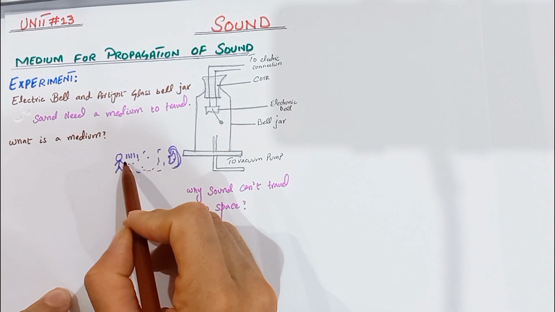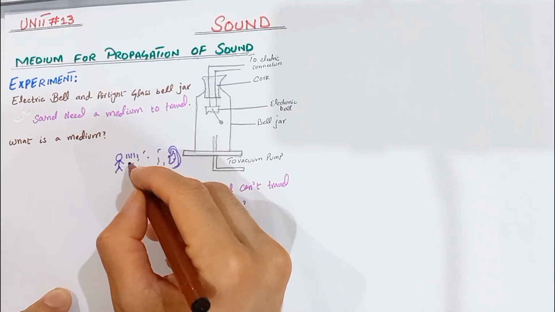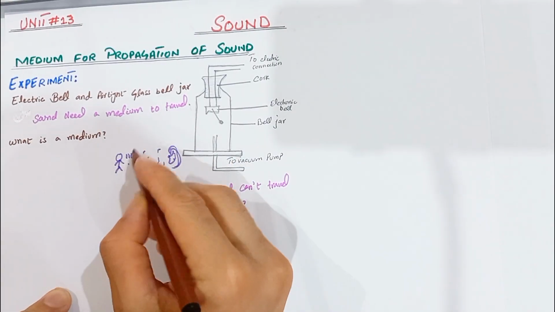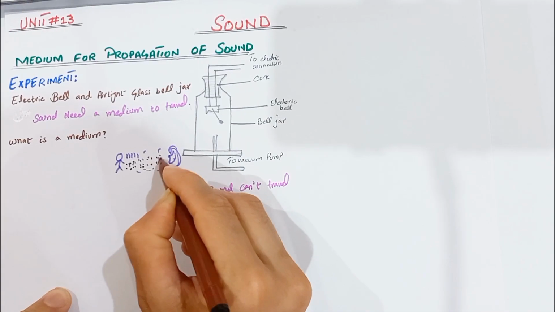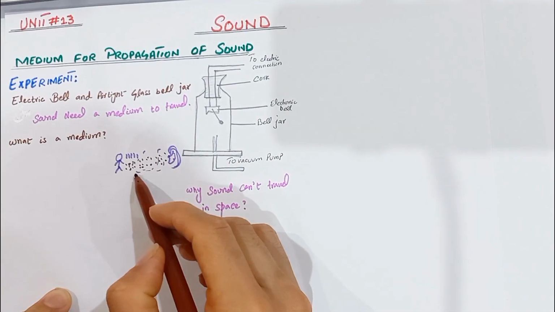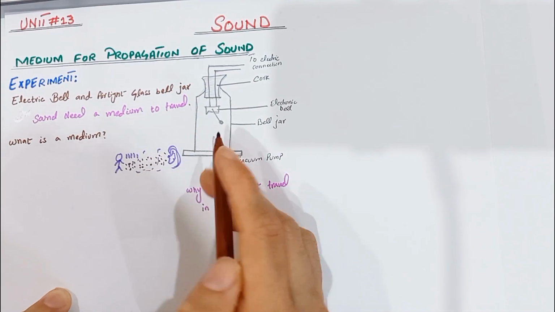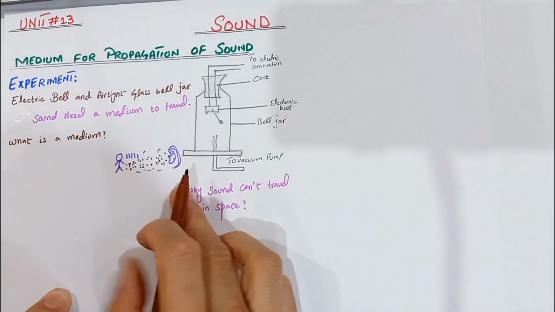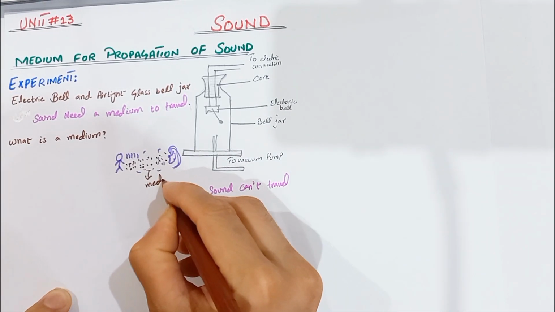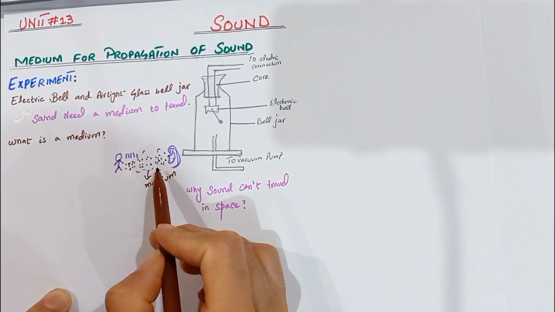When we speak, our vocal cords vibrate. The vocal cords produce sound waves. These sound waves vibrate the particles in the air, so they produce longitudinal waves in the air. These longitudinal waves travel through the air and reach the other person's ear, so they are able to hear this sound. So the sound travels through the air. The air is basically the medium.